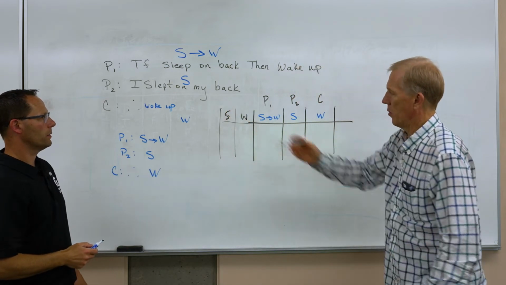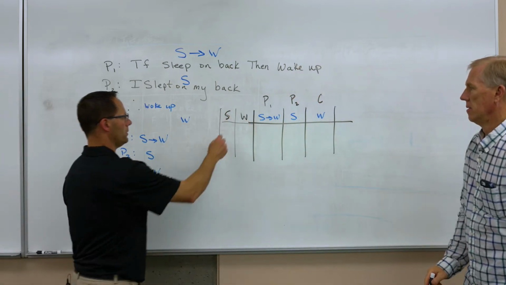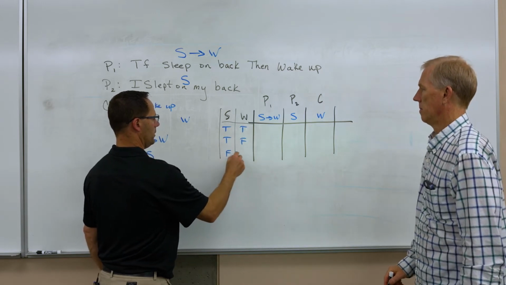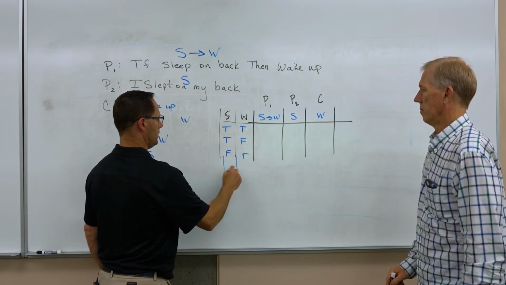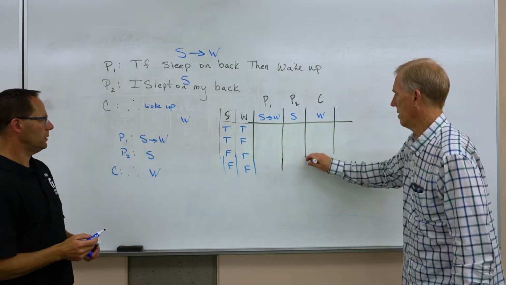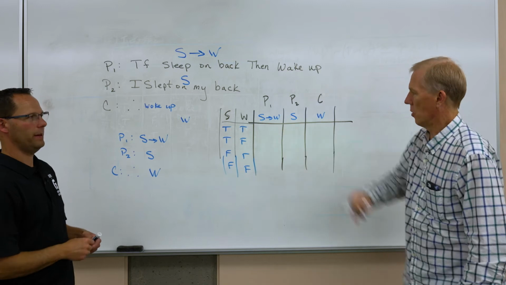Okay. And here's where I'm going to put in my true, true, false, false. So they could both be true. True, false. False, true. Or both false, the four possible iterations, right? Now we're pretty good at filling this out. Go ahead.